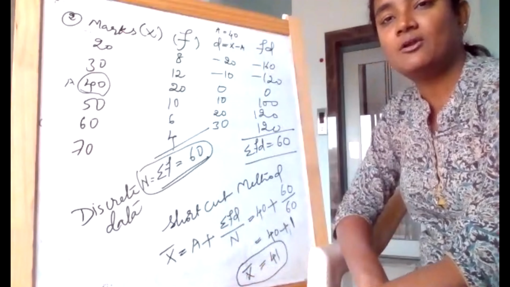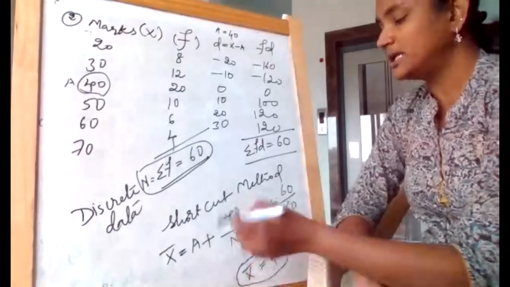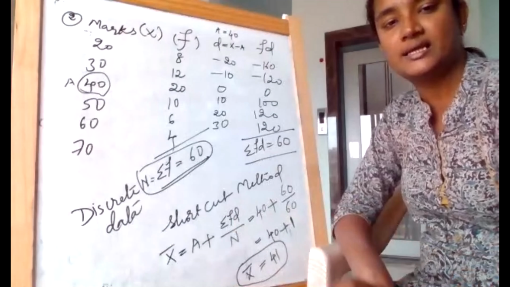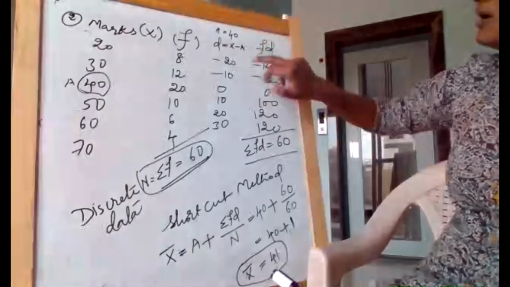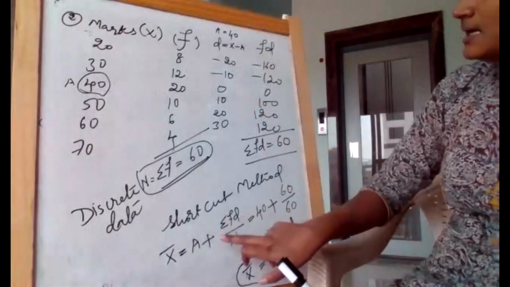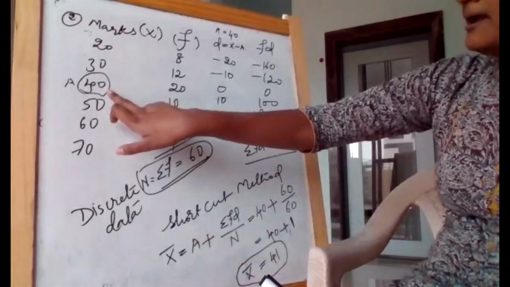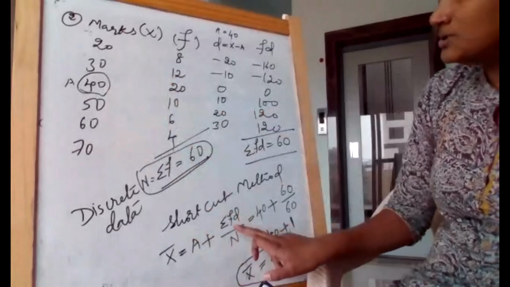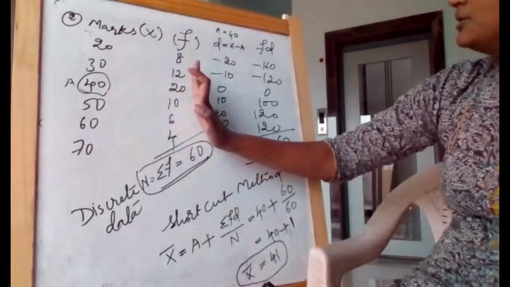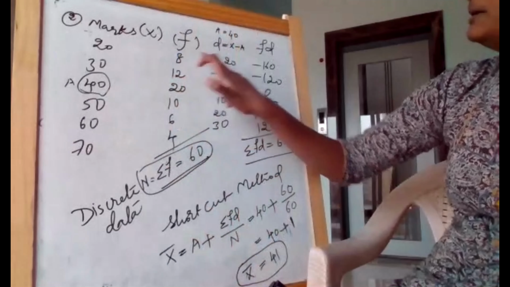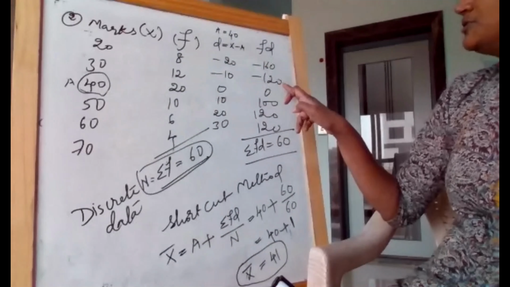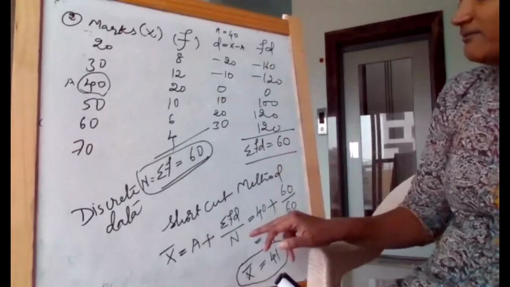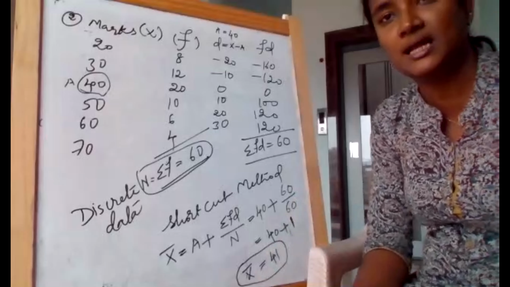In this we are not taking class interval. I can also take class interval, but I'll do it later where we use continuous series. So in this, we took the deviations. A we got as one of the mid values. Summation of f into d: we have f values given, we calculated d value, we multiplied these two. 8 into 20 gives you 160, 12 into 10. So that is how we got summation of fd value, and we substituted it in the formula.